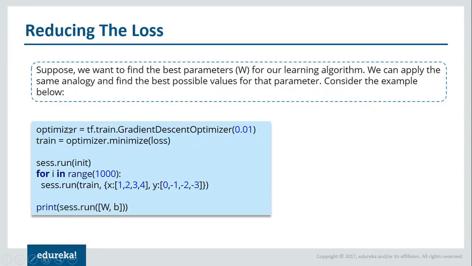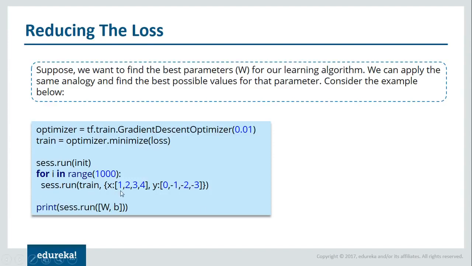In our case, we'll define the optimizer, which is nothing but the gradient descent optimizer with a learning rate of 0.01. So a 0.01 learning rate means in steps of 0.01 my variables will be updated. I hope you're getting my point, guys. And then what we are doing is trying to minimize that loss that we have calculated earlier. And then later on, we are just going to run the session. Later on, we are just going to initialize our variables. And then for i in range 1000 means that it will only go till 1000 epochs. So what I mean by that is only 1000 times my variables will be updated. And we just hope that we reach the minimum loss in those 1000 iterations.